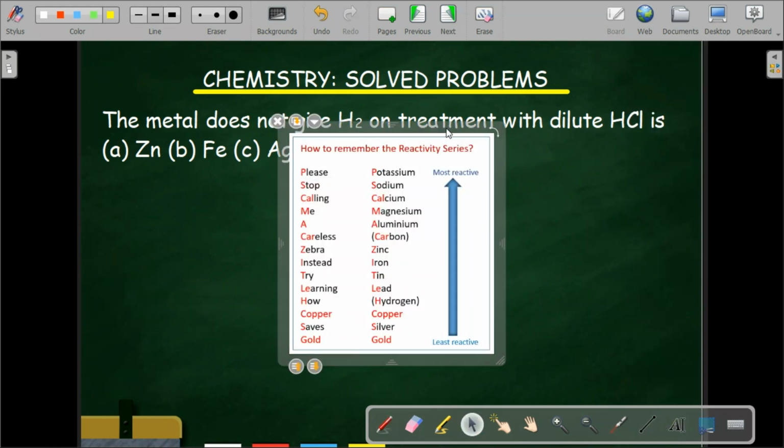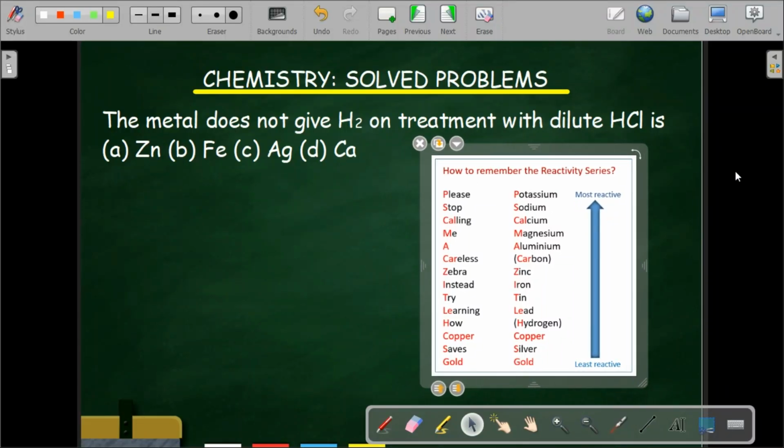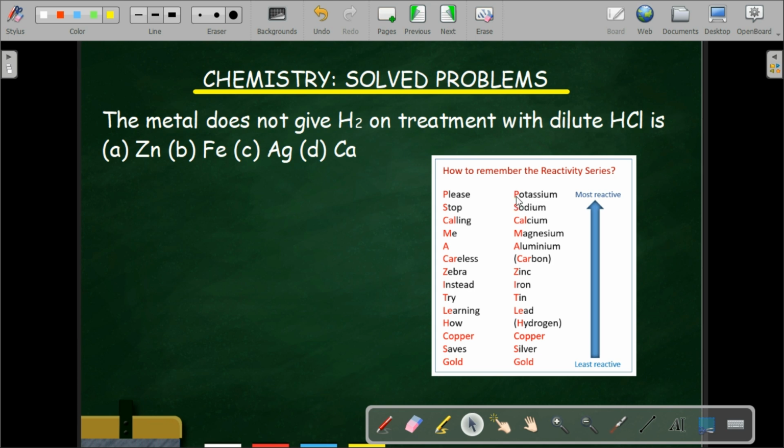So this is the reactivity series. This one is very easy to remember. That's why I put an acronym here for you to easily remember it. At the top of the reactivity series table, we have potassium. As you go down, the reactivity of these metals decreases. You can see that at this particular place, we have hydrogen. Metals that are higher than hydrogen in this reactivity series can displace hydrogen. However, those that are lower than hydrogen cannot displace hydrogen in a particular substance, especially in acid.